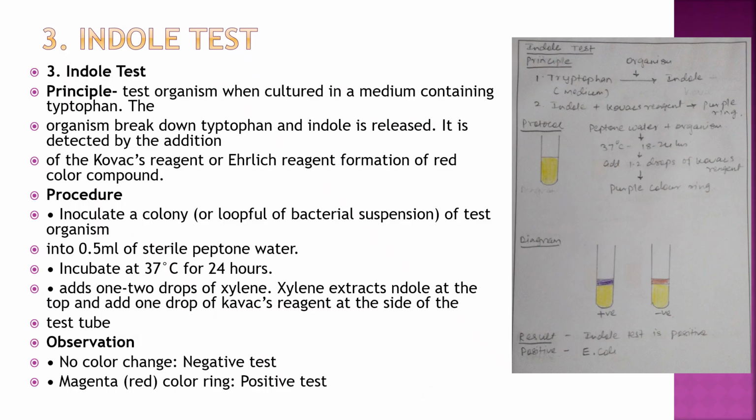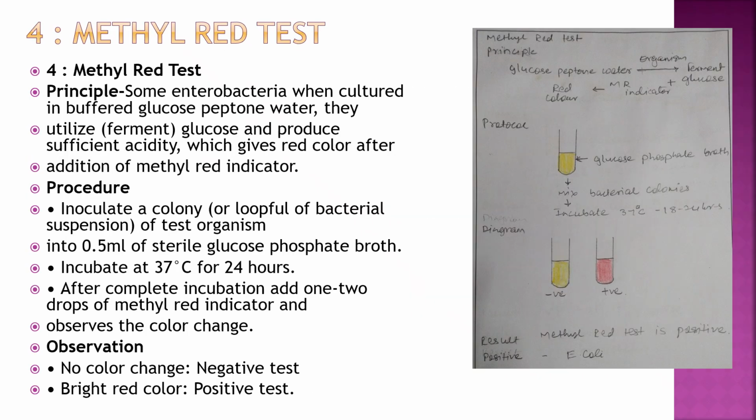Then biochemical test for the gram-negative bacilli is IMViC, indole, methyl red, VP, citrate. So indole, you can see this purple coloring in positive test, that is seen in E. coli. Methyl red, you can see the red coloration that is seen in E. coli.